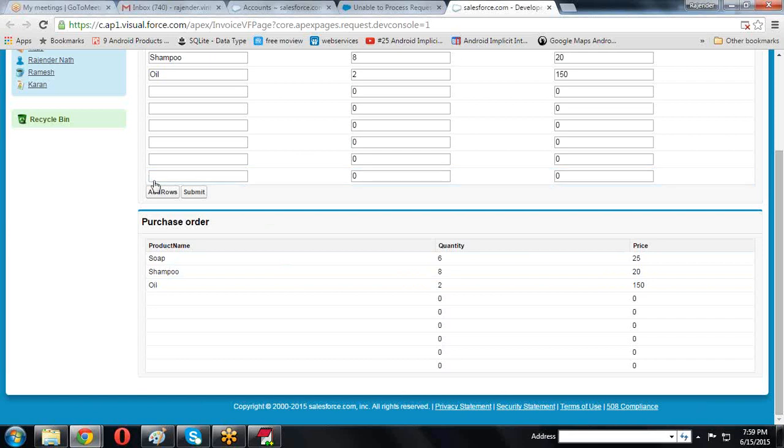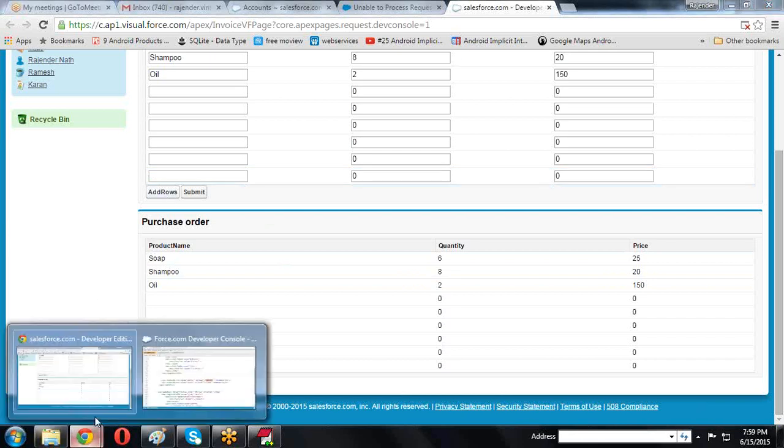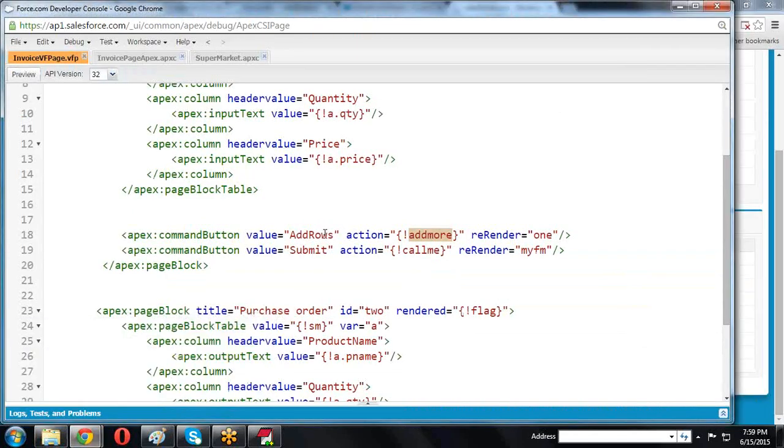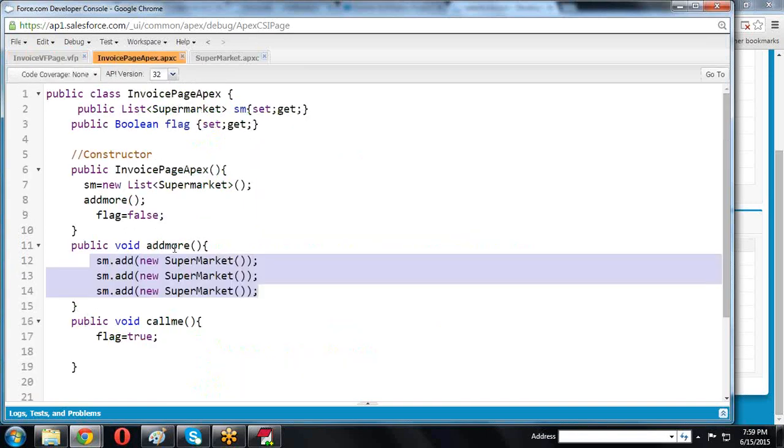Now here, add rows is a method name I called. If I call the add rows method, the button is a command button. In the command button add rows, one function is executing, and add more is the function. Where is the add more? The add more function is there.